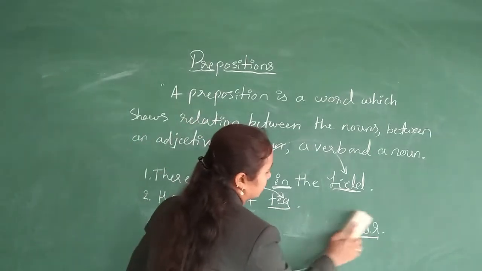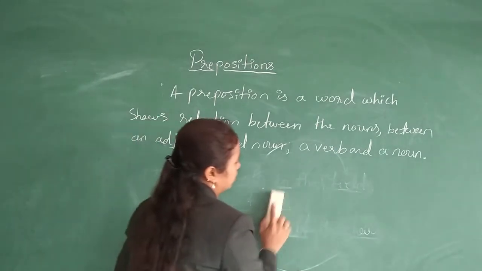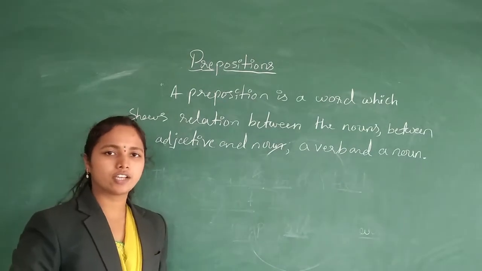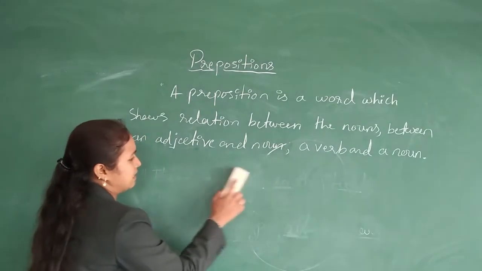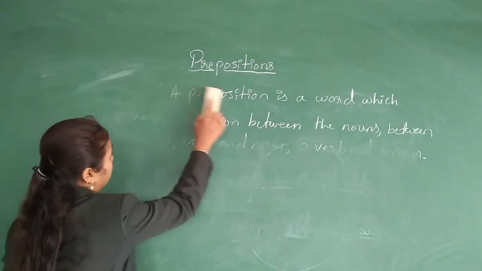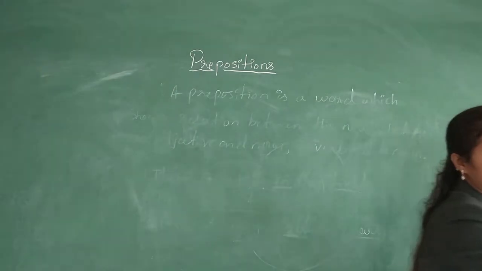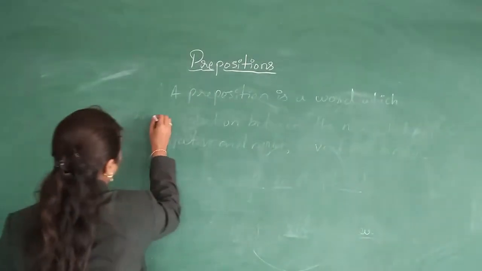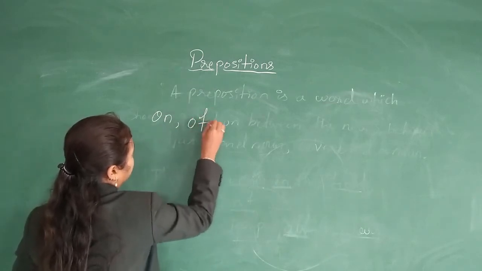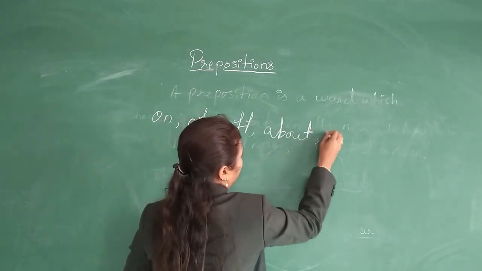Next, we will see, are there only these three prepositions in the English language? No, there are plenty of prepositions in the English language. The most common or most used prepositions are, for example, on, of, about, above.